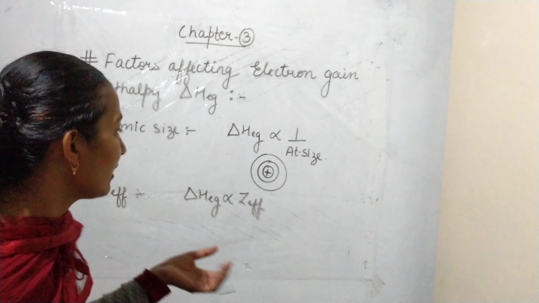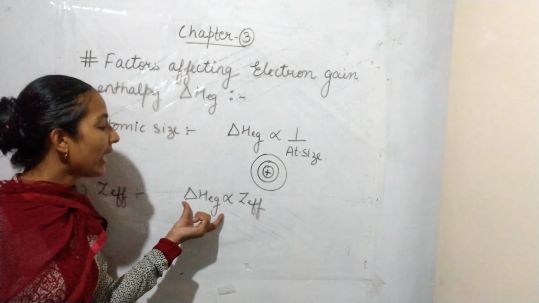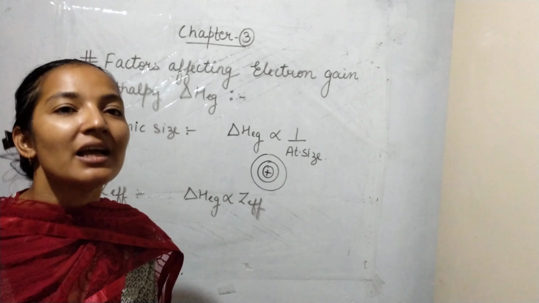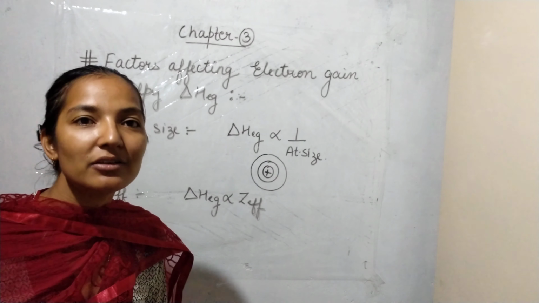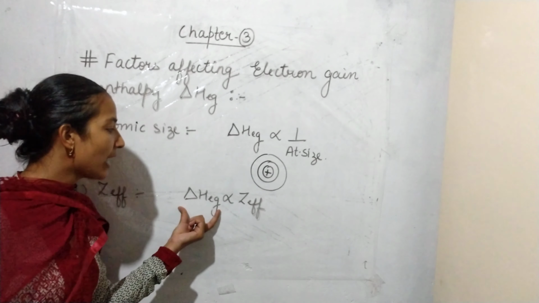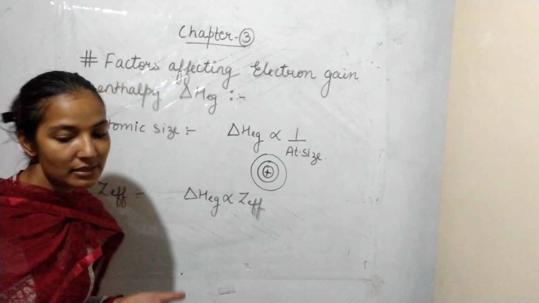The negative sign represents the release of energy. So more energy will be released, which means the electron gain enthalpy will increase.